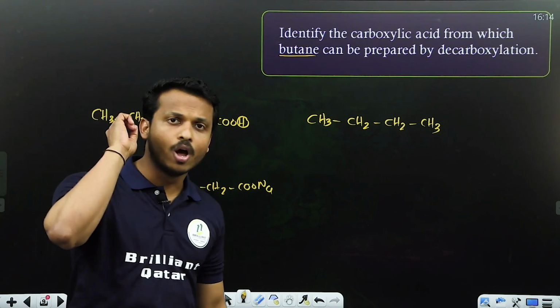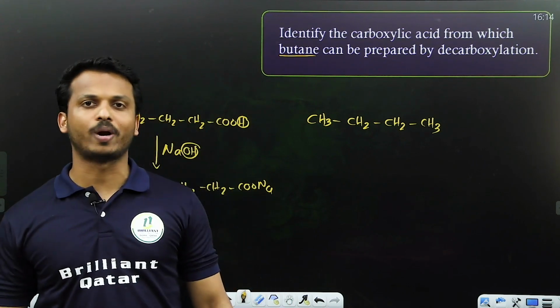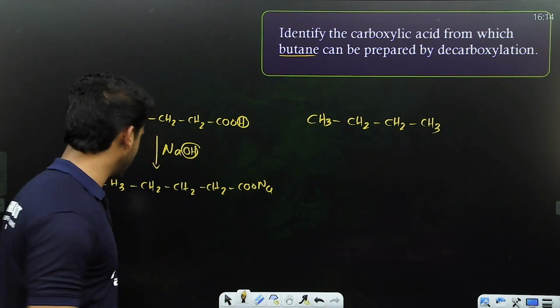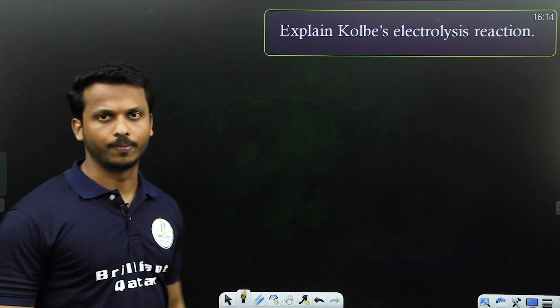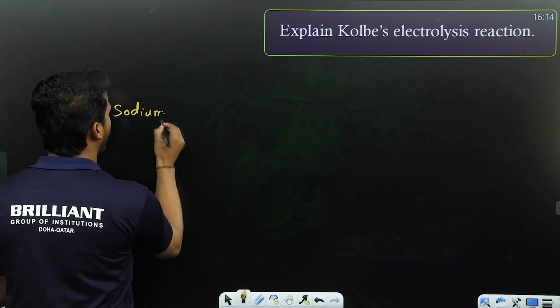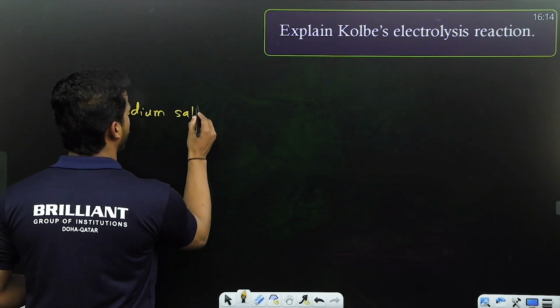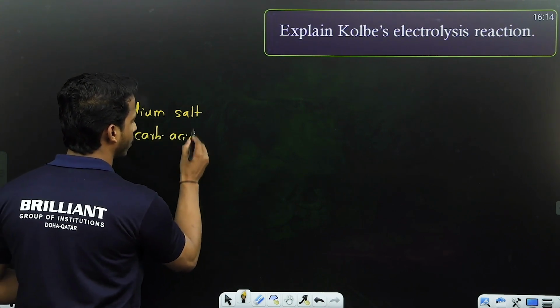And we have one more preparation of alkane from the sodium salt of an acid. Which one is there? Kolbe's electrolysis, right? Listen, all of you. Explain Kolbe's electrolysis reaction. What is that? Here we are taking the sodium or potassium salt of a carboxylic acid.